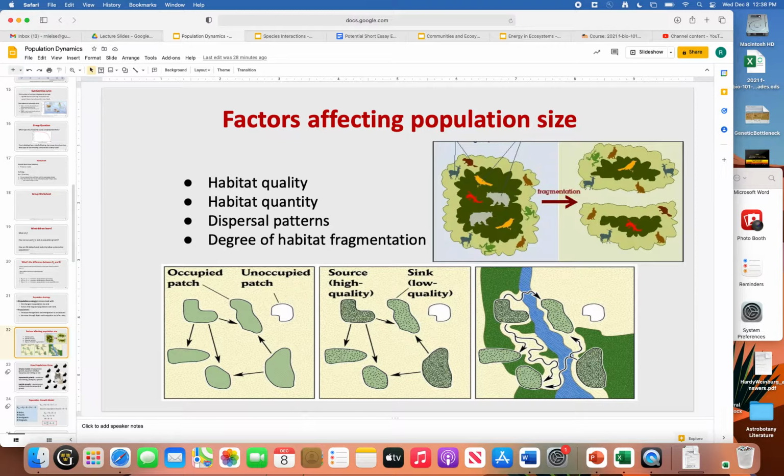All right, so there's a lot of factors that can affect population size beyond demography, and I just wanted to throw this out here. That we can look at the habitat quality and quantity, right? So maybe some habitats just have better resource availability. They're a higher quality habitat. They can sustain more individuals. Same with habitat quantity, all right? So if we have more areas for individuals to live, we can have more individuals, all right? Dispersal patterns will show us factors influencing population size, maybe migration patterns, and then the degree of habitat fragmentation.